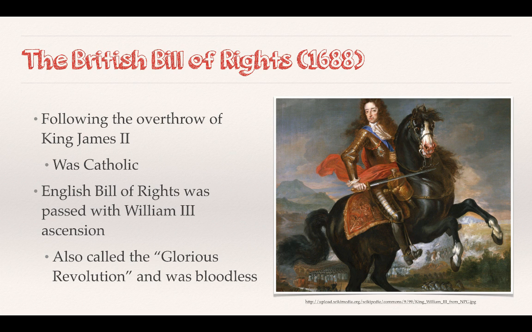So the English Bill of Rights was passed when William III, who was originally of the Netherlands, came over and kind of took over the throne as a Protestant, and that was the big idea. He took over the throne after this Bill of Rights was written as part of this Glorious Revolution, and it was a bloodless revolution. He just kind of sailed across the channel and then ultimately marched on the capital and forced King James out, and it was very peaceful, but it was a turbulent time. And what came out of it was the English Bill of Rights.